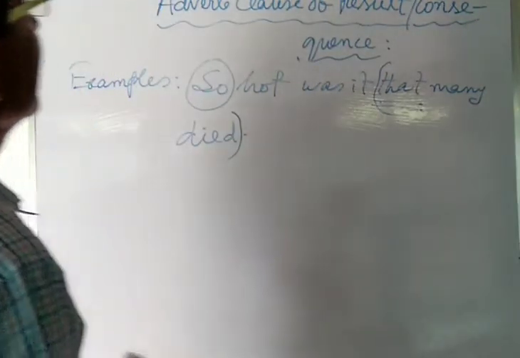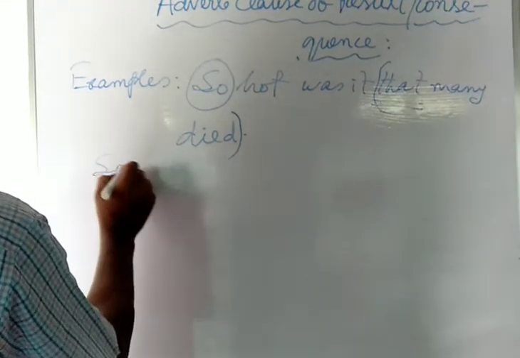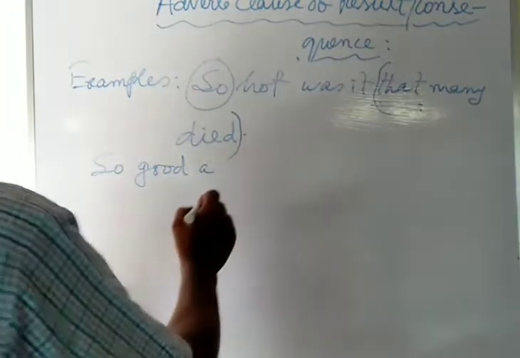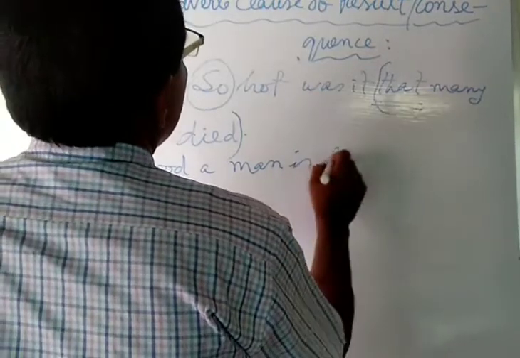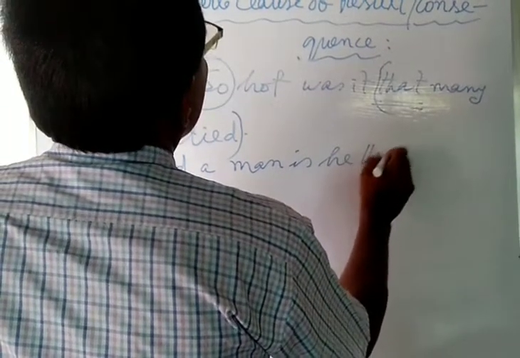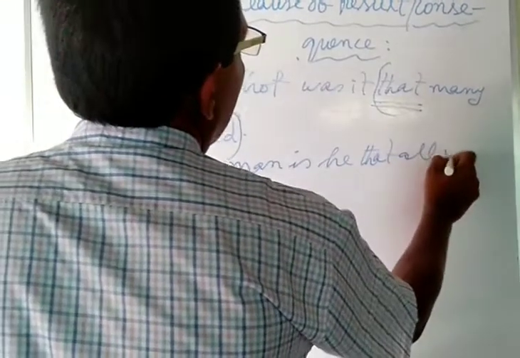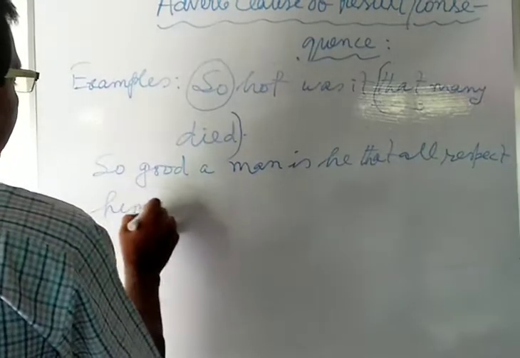Now in another example, also you will see, so good a man is he that all respect him.